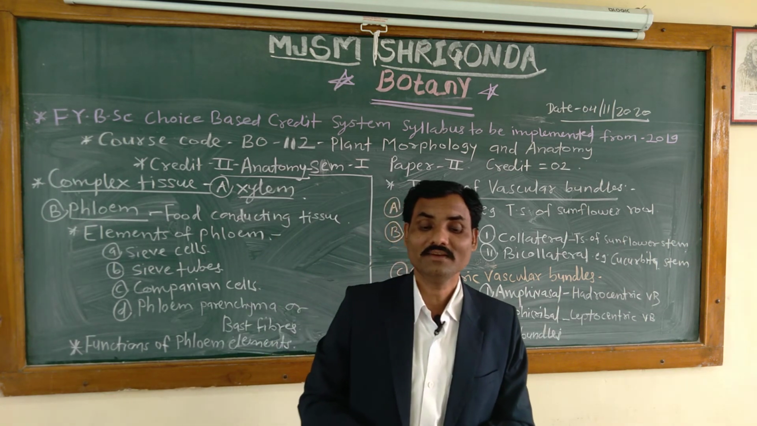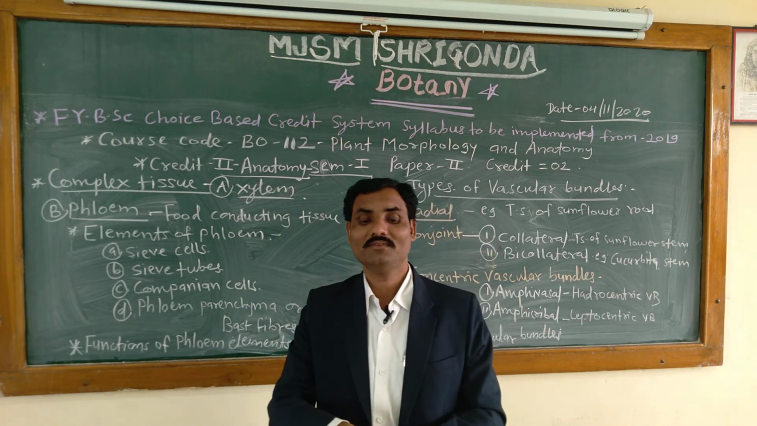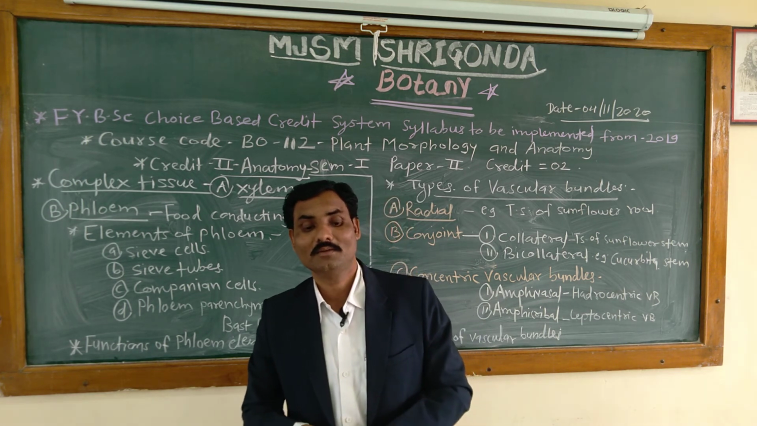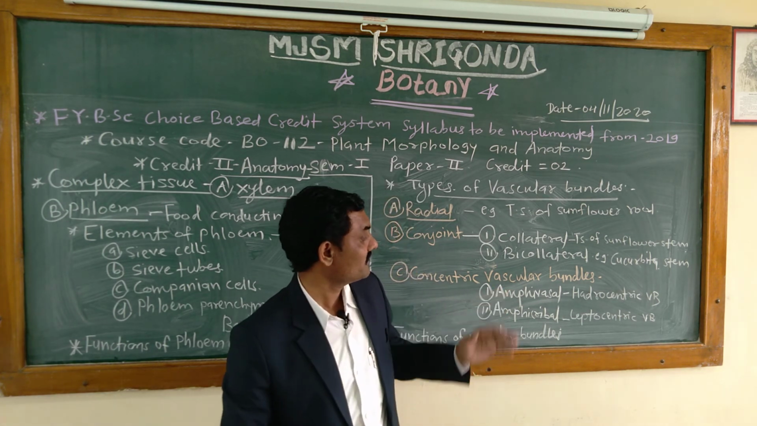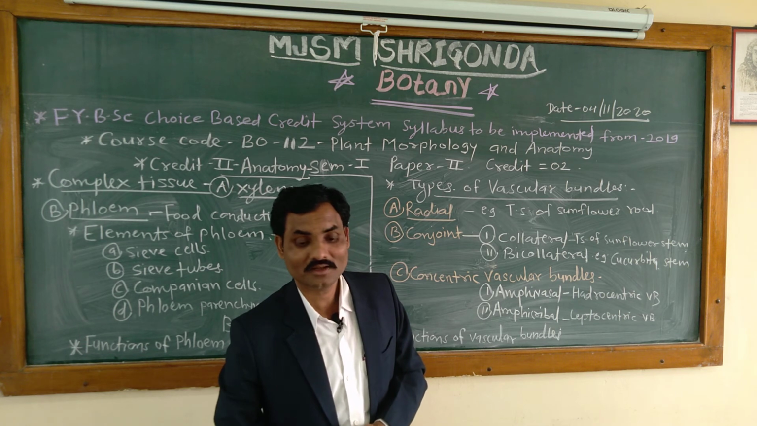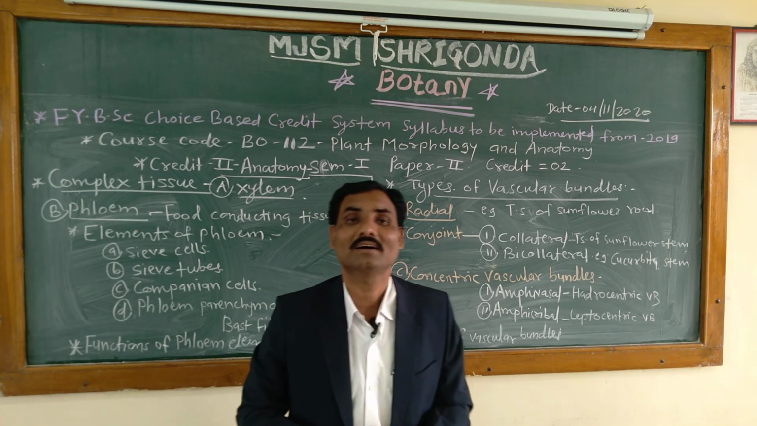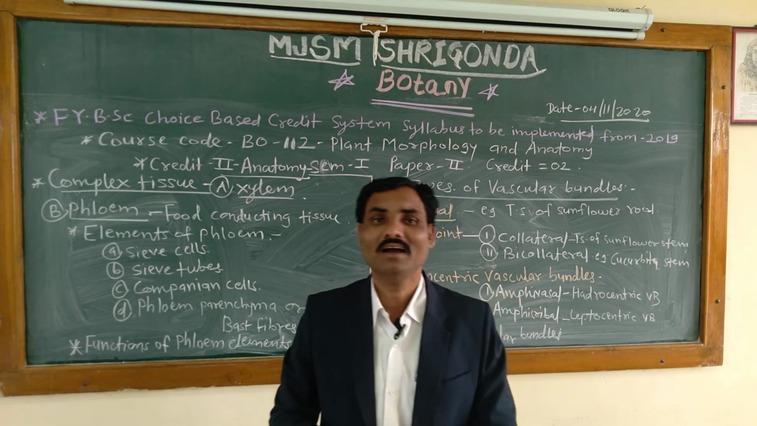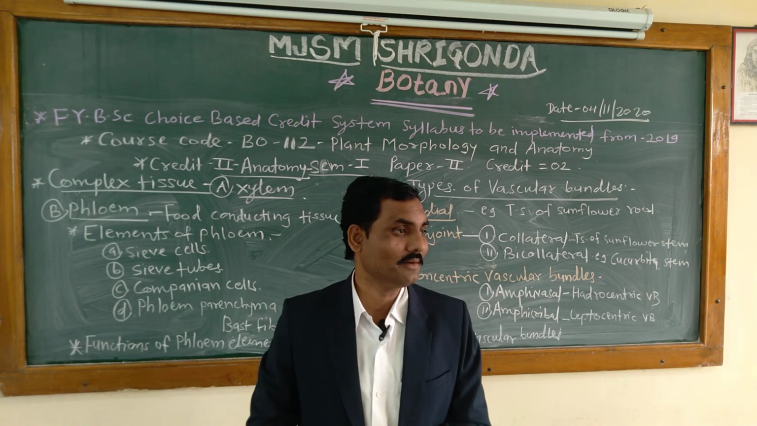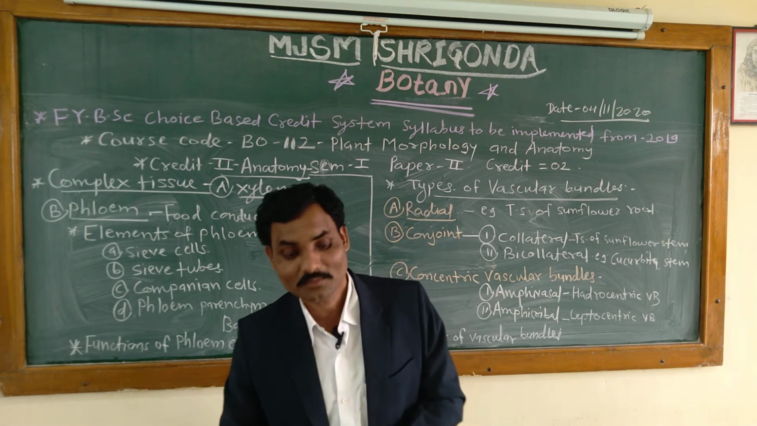That is, among concentric vascular bundles, amphivasal or leptocentric vascular bundles. Dracaena is the best example of that type of vascular bundles. Another example is Yucca. We know Yucca, the plant. In Yucca also, such types of vascular bundles are found.